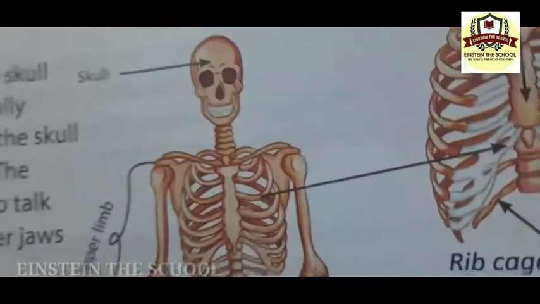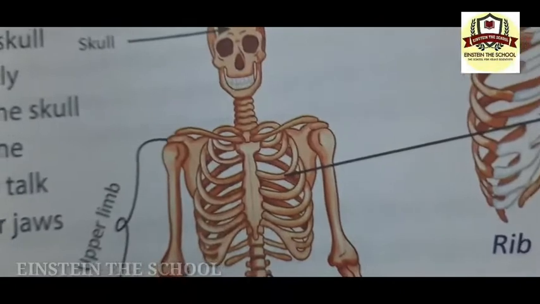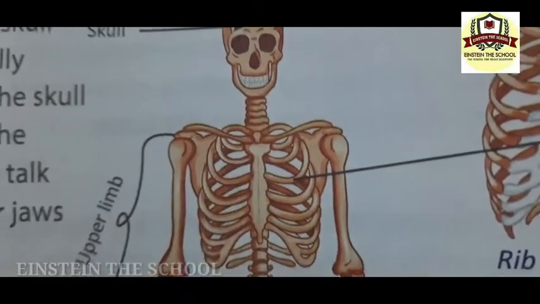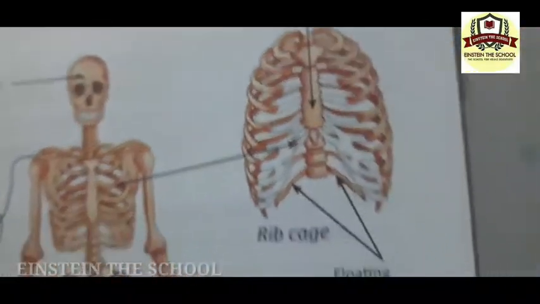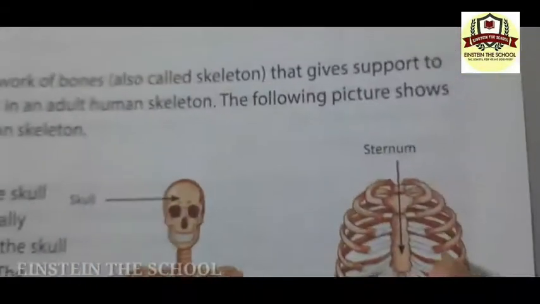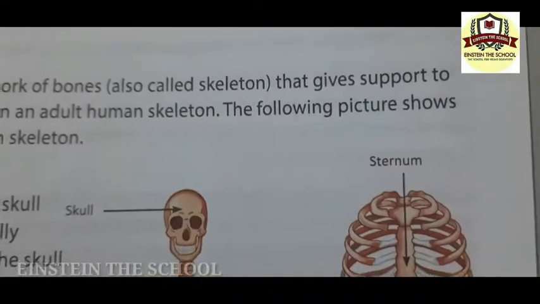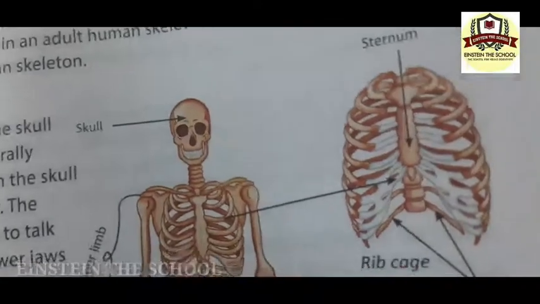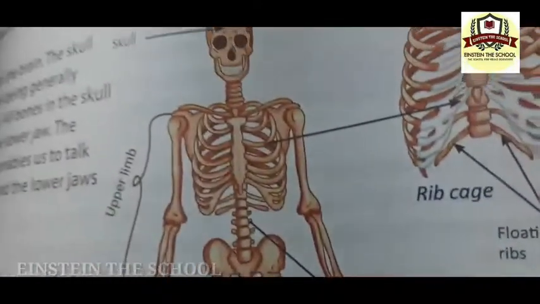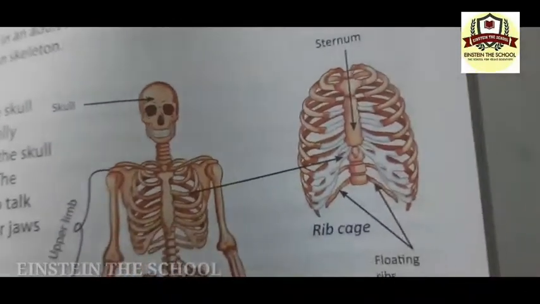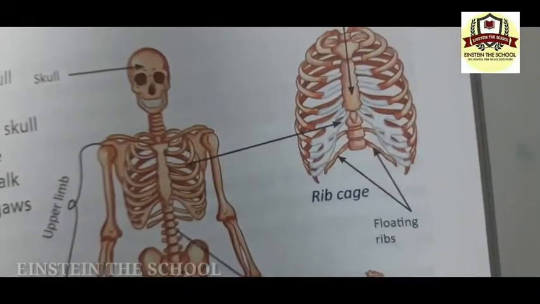But the last two pairs of ribs are not attached to the sternum, so they are called floating ribs. Here you can see the last two ribs are not attached to the sternum. All the other pairs of ribs are attached to the sternum, whereas floating ribs are not. You can remember this by the name: floating means not attached to the sternum.